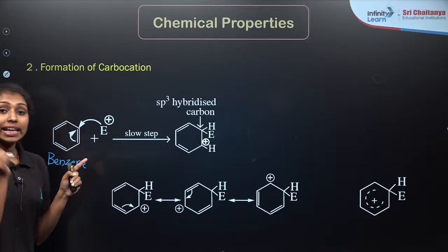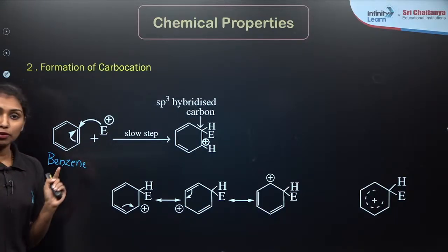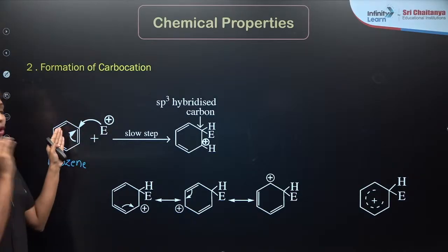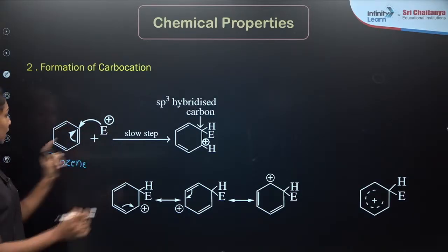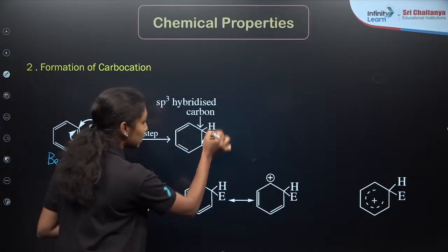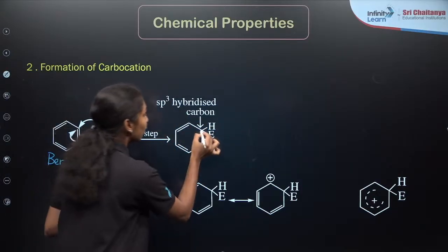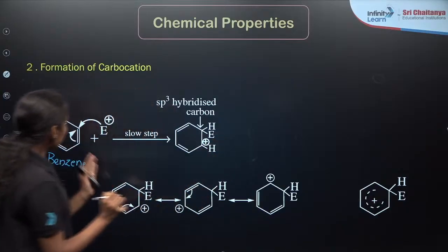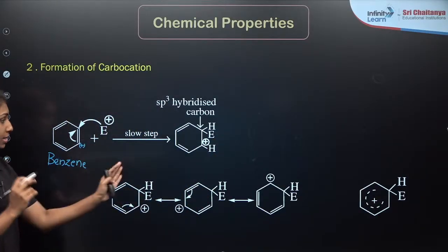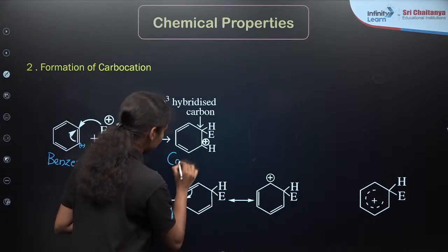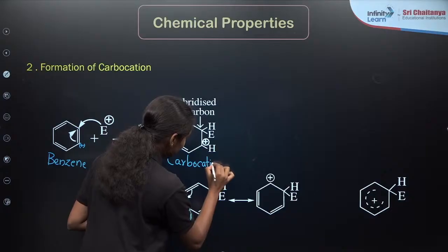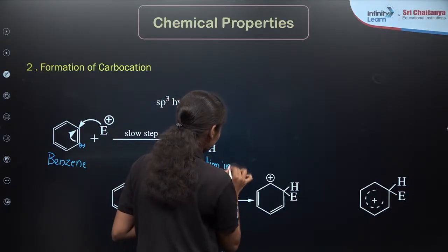This electrophile attacks the pi bond of the benzene. This is one of the pi bonds. It will get attacked at the pi bond of the benzene. So what you are observing here is that this electrophile is attacking here. A hydrogen atom is already present in the benzene, and then the electrophile attaches there. So this bond breaks, which means a positive charge is introduced, which is the carbocation forming here. This is the carbocation intermediate. Clear?